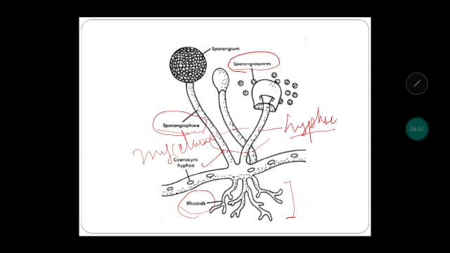Why are these called sporangiospores? Because they are produced within a sac, a ball-like structure, which is known as sporangium. So spores produced within a sporangium are called sporangiospores, and the hyphae on which these sporangiospores are borne are known as sporangiophore.